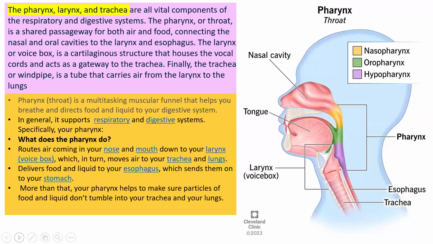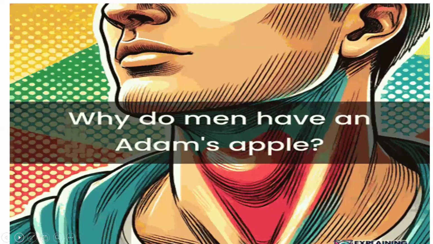So pharynx, larynx, and trachea. We have learned the pharynx is a multitasking muscular funnel that helps you breathe and directs food and liquid to your digestive system. In general, the pharynx supports the respiratory system and the digestive system. So the pharynx helps route air from the nose and mouth down to the larynx, then to the trachea, then to the lungs. Food and liquid are moved to the esophagus, then to the stomach. So these are about the pharynx, larynx, and trachea.